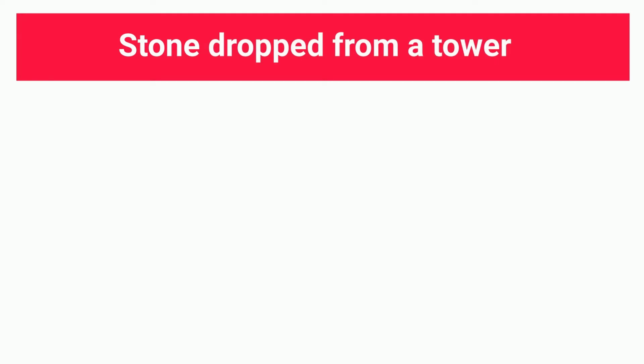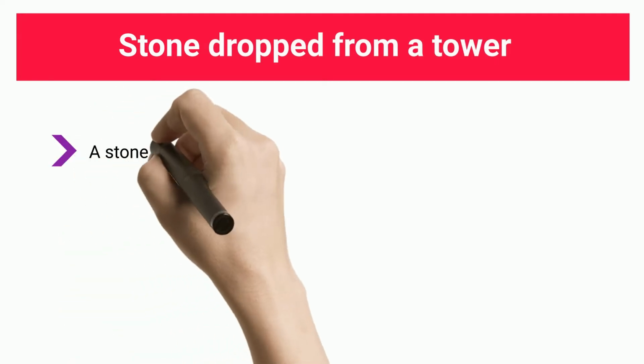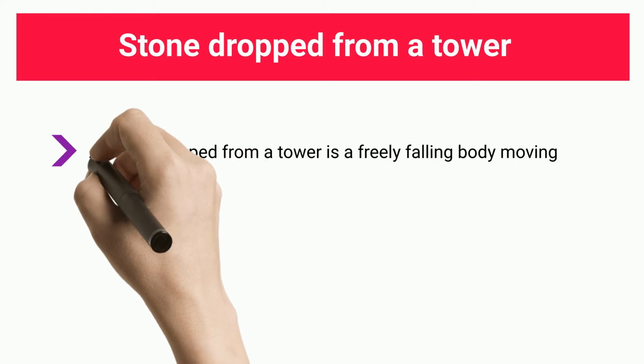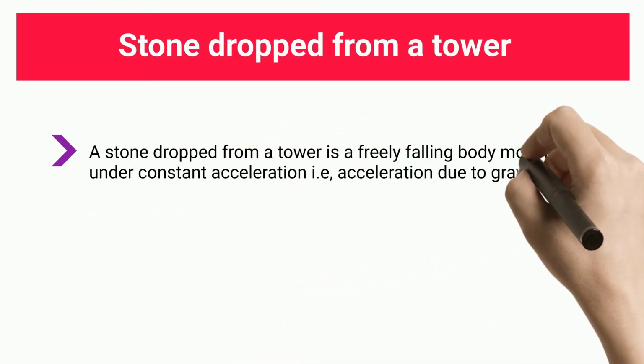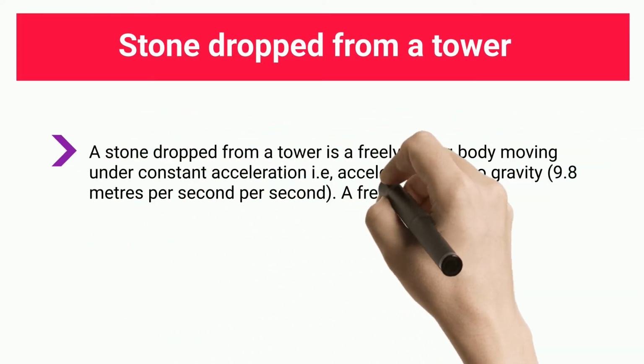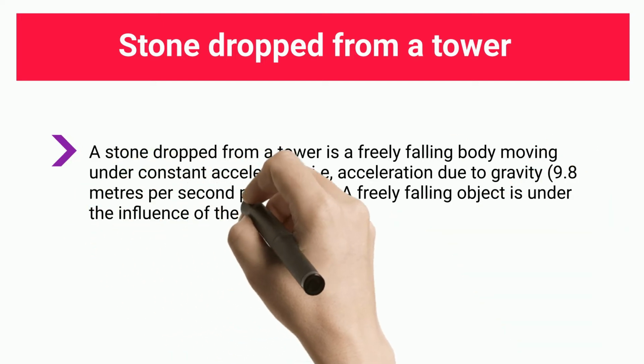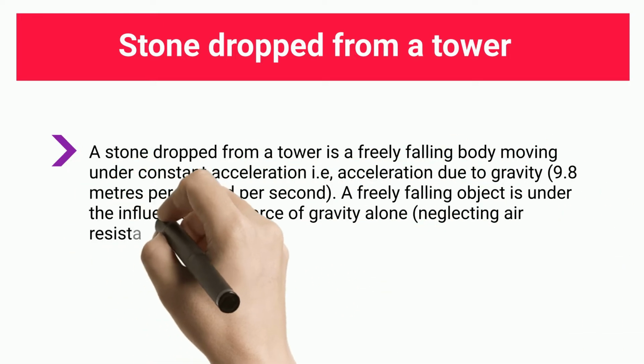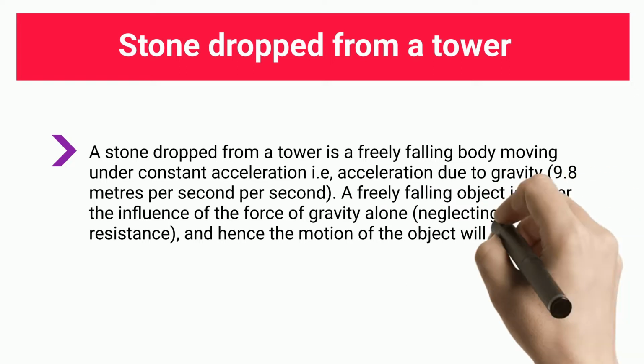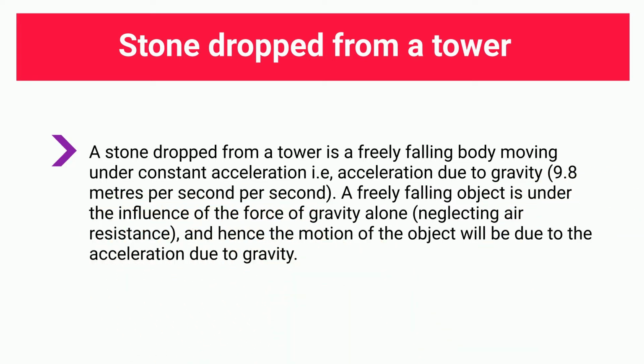A stone dropped from a tower. A stone dropped from a tower is a freely falling body moving under constant acceleration, i.e. acceleration due to gravity, 9.8 meters per second squared. A freely falling object is under the influence of the force of gravity alone, neglecting air resistance, and hence the motion of the object will be due to the acceleration due to gravity.